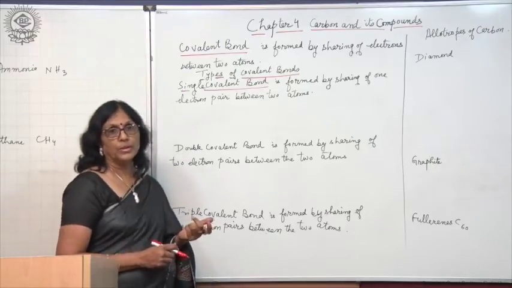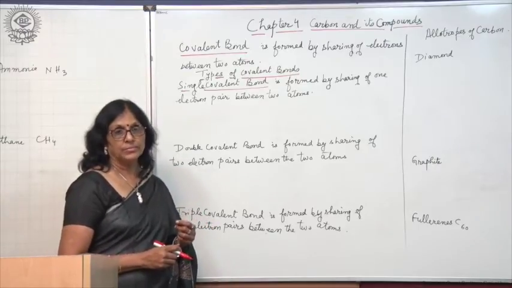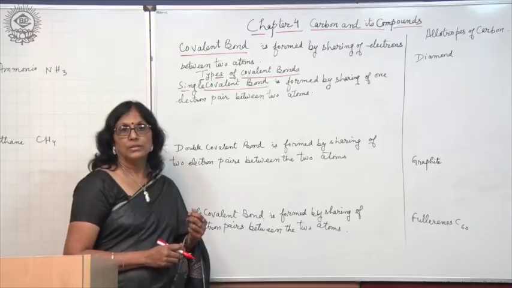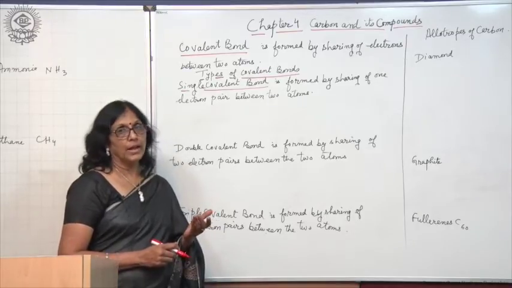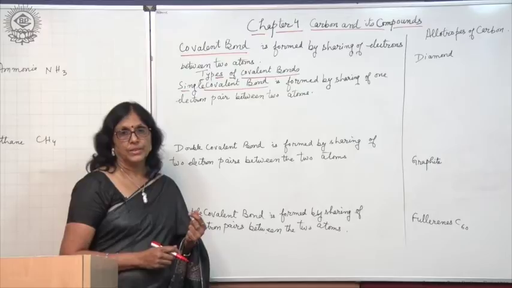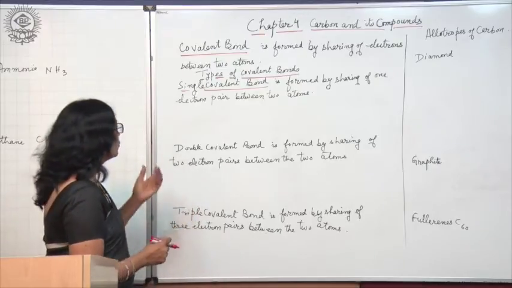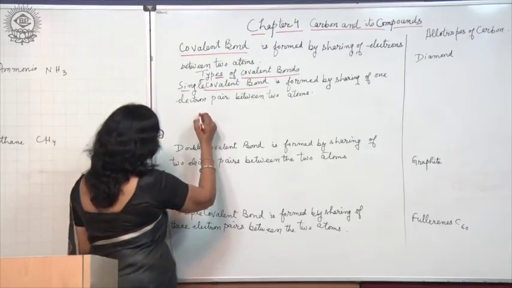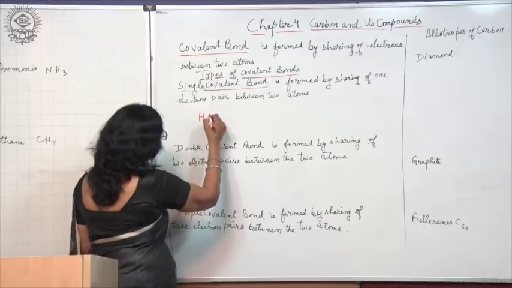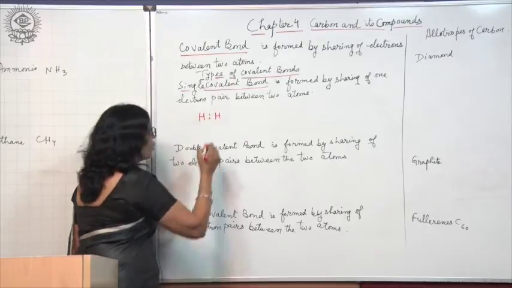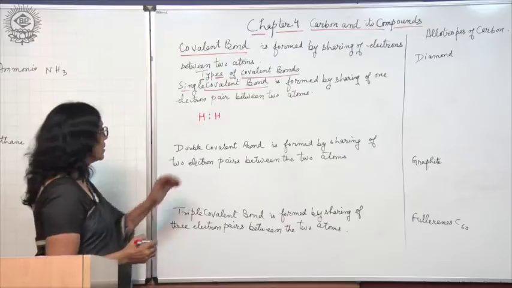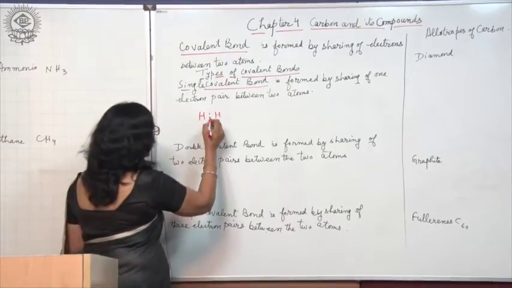As you know, the atomic number of hydrogen is 1 and it has 1 proton and 1 electron. So, the H2 molecule is formed by sharing of 1 electron pair between the 2 atoms.